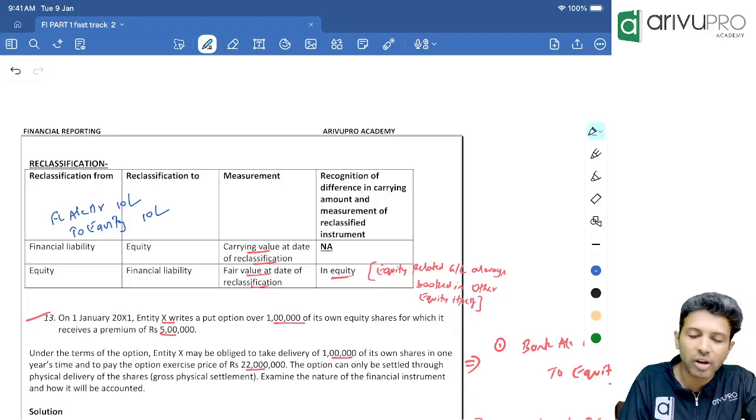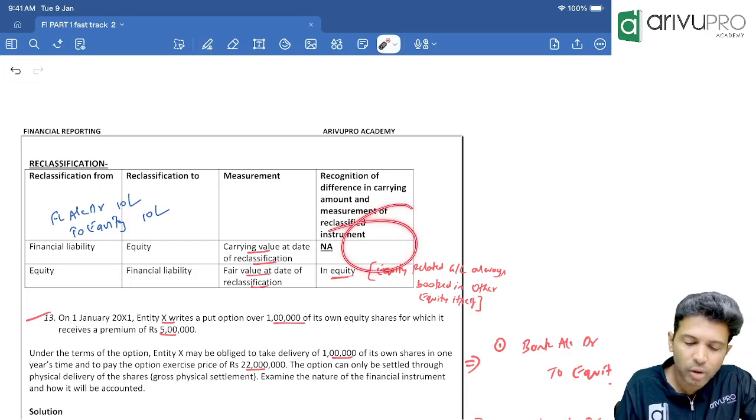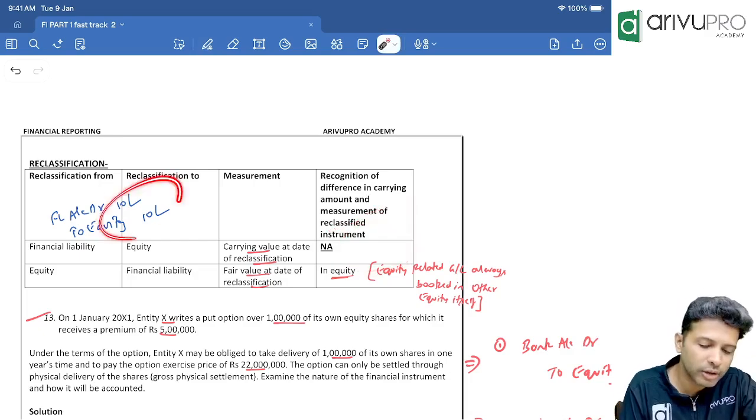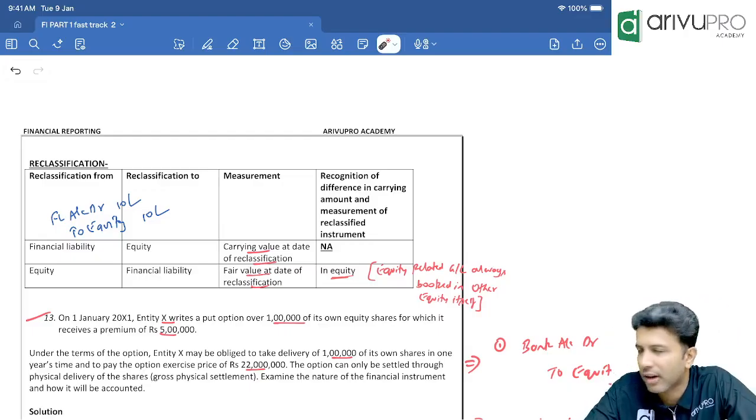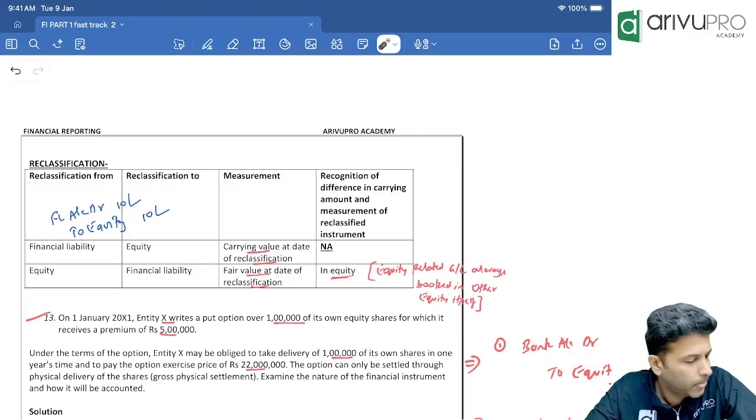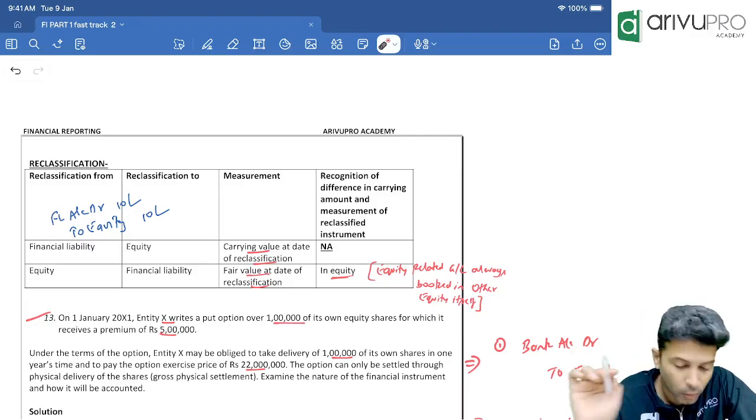Now tell me, is any gain or loss coming now? That's what we said over here. No gain or loss will arise because you are using carrying amount. We said it once more. Comfortable now? Done. Okay. Now the opposite case.